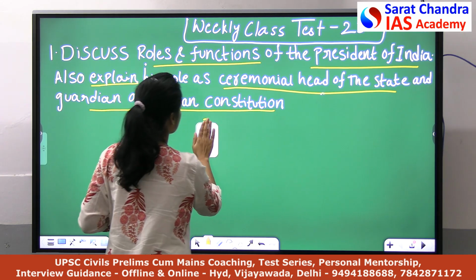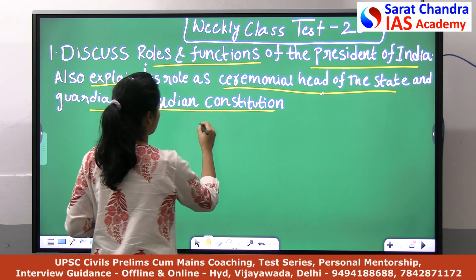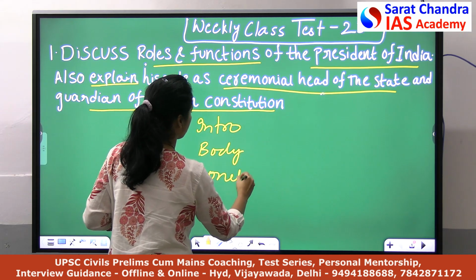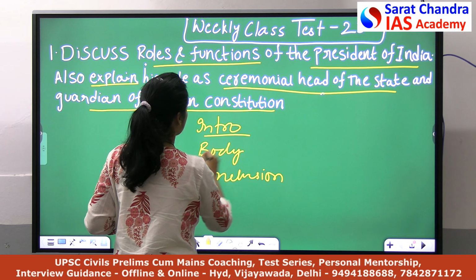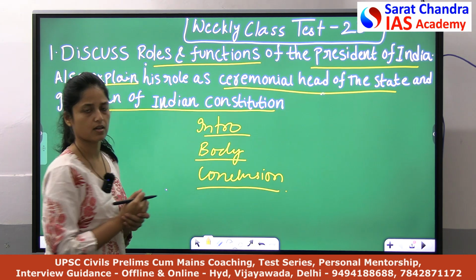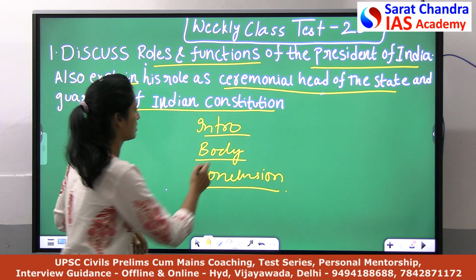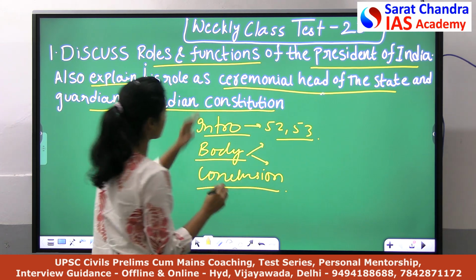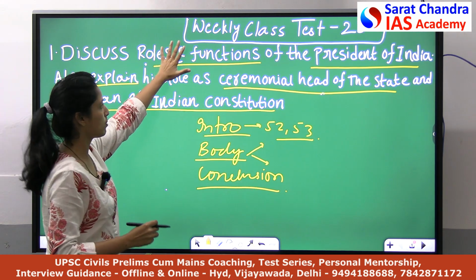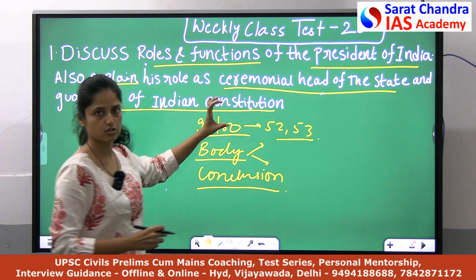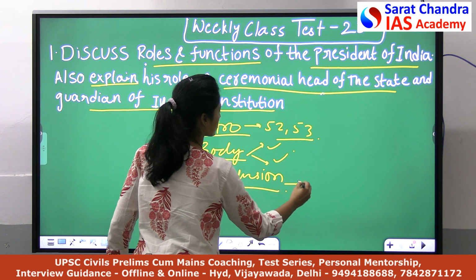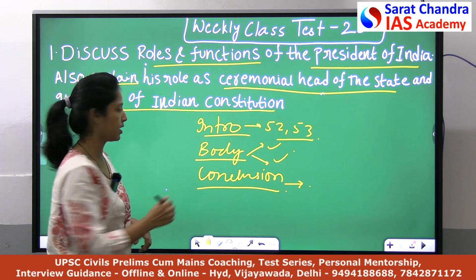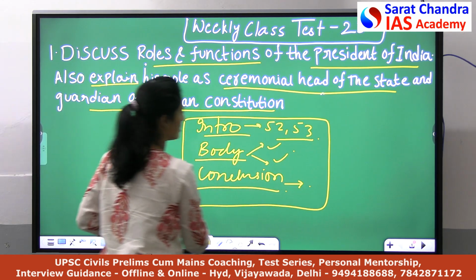So first, let's discuss the basic structure of our answer. As we always write, it will be introduction, body and conclusion, and you have to address all the three parts. In introduction you can introduce with the articles in the Constitution, that is article 52 and 53. We will discuss this in detail. In body you have to write about these two parts. First part will be roles and functions, second part will be explanation of these two phrases. And conclusion, as always, should be forward looking, a positive conclusion. So our answer should have these three parts.